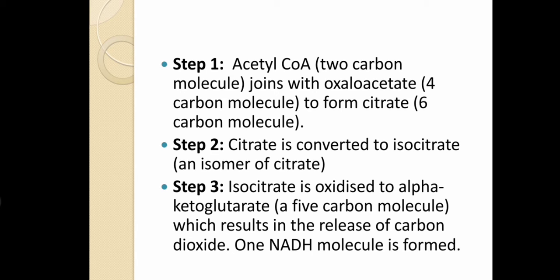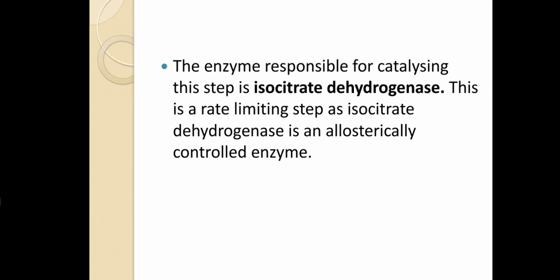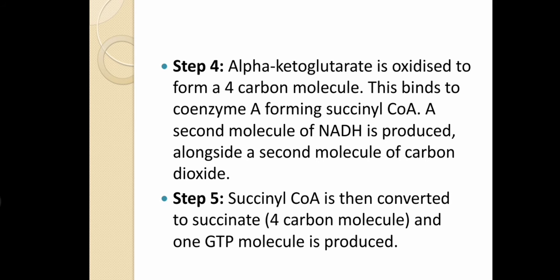It is an isomer of citrate. Then isocitrate is oxidized to alpha-ketoglutarate. This is the 5 carbon molecule, which results in the release of carbon dioxide, and 1 NADH molecule is formed. Now the enzyme responsible for catalyzing this step is isocitrate dehydrogenase. This is a rate limiting step as isocitrate dehydrogenase is an allosterically controlled enzyme.